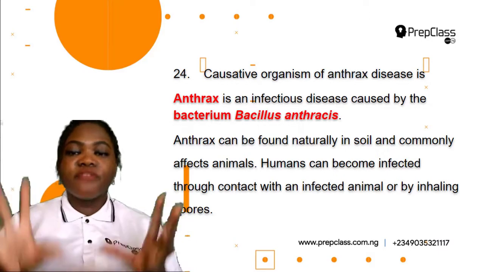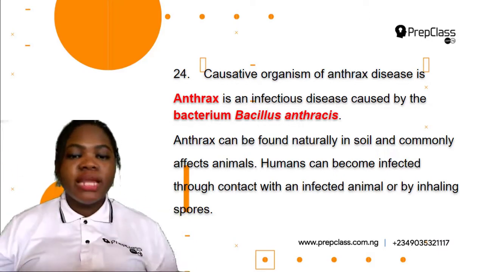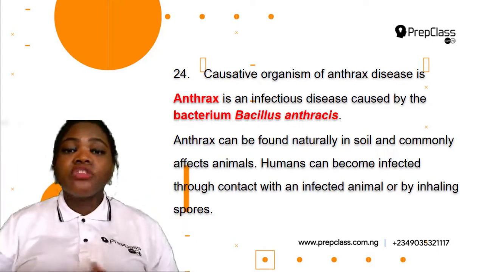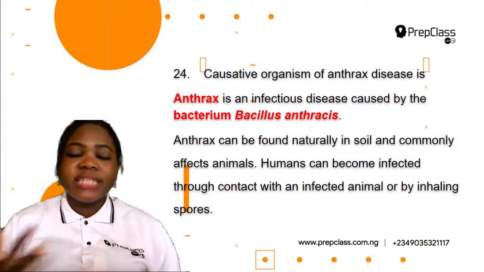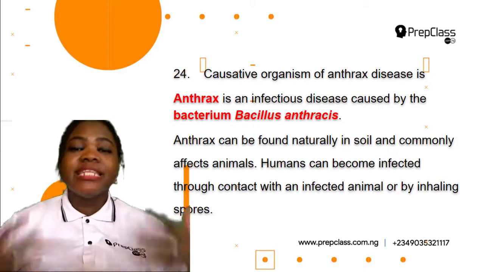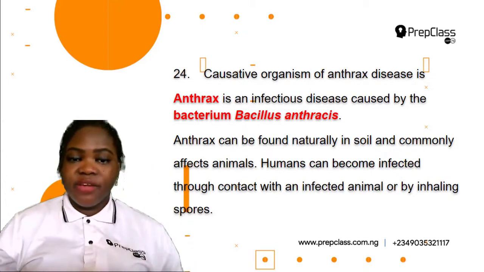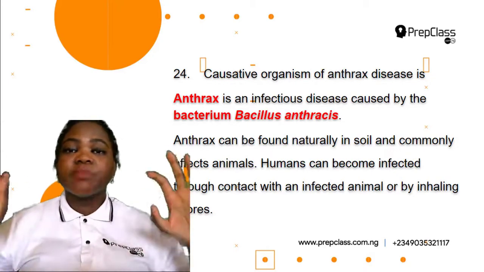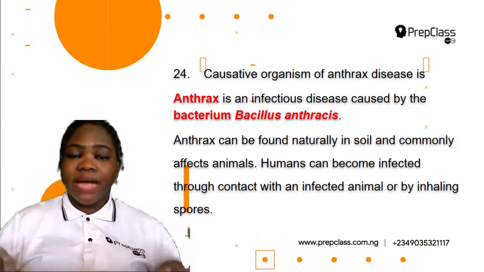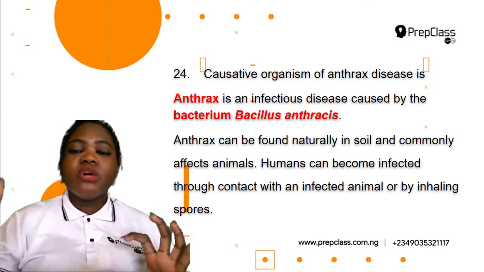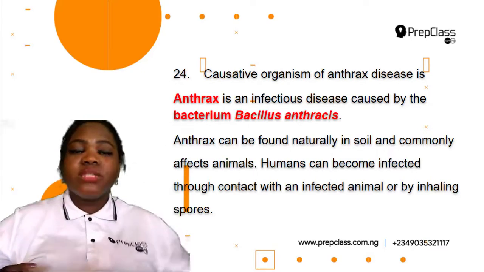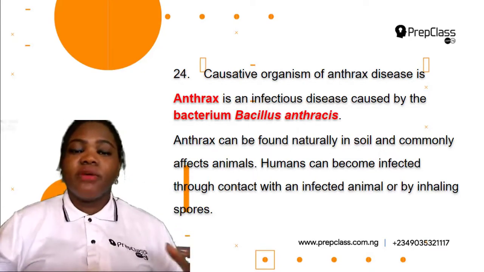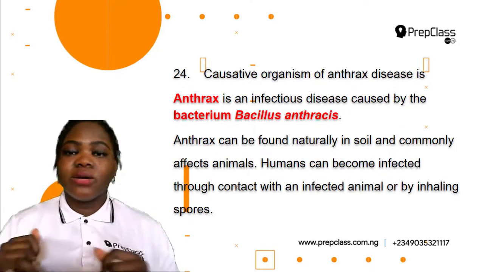This bacterium can be found in soil and commonly affect animals, although humans can also be infected through contact with an infected animal or by inhaling the spores of the bacterium, because this bacterium is a spore producing bacterium. So when humans come in contact with an infected animal, or when they inhale the spores from this bacterium, they can get this disease called anthrax.